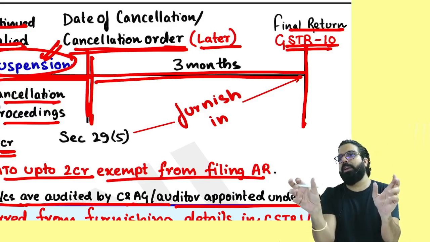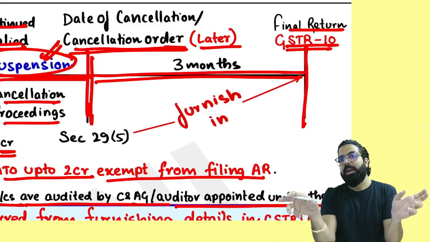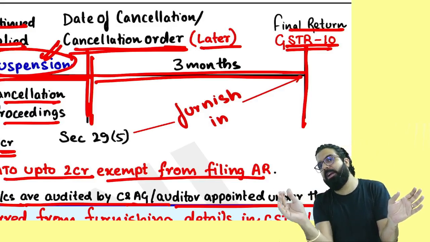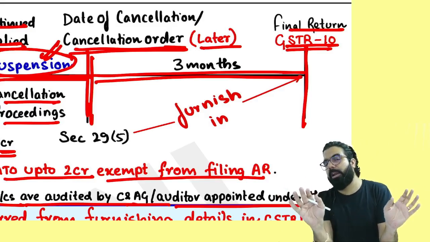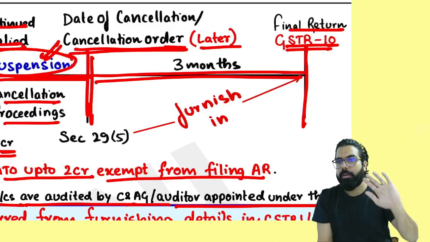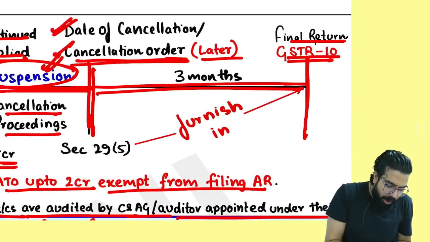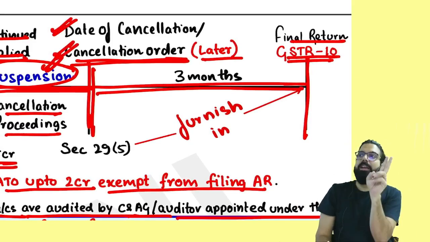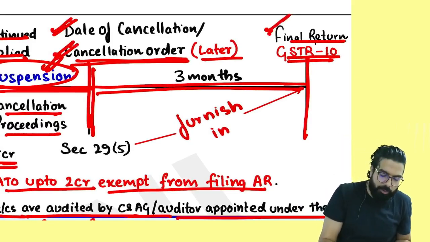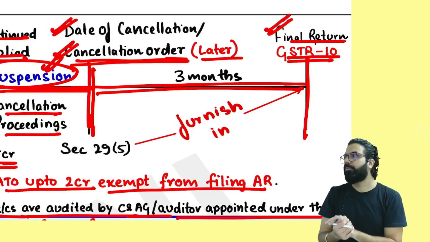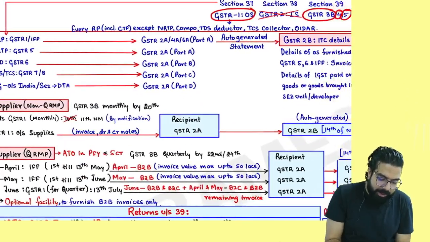Remember, in your exam, they can go ahead and ask you one question. Is there a difference between annual return and final return? Yes. Annual return is filed after every year by 31st of December. And final return, from the date of cancellation or the cancellation order, whichever is later, within 3 months, you have to file one final return.